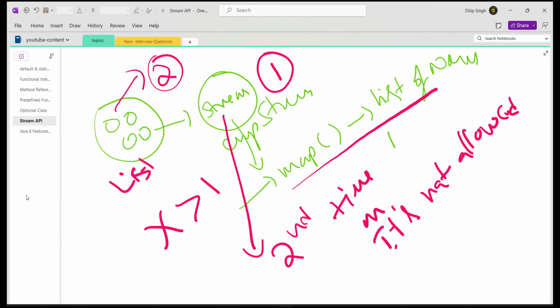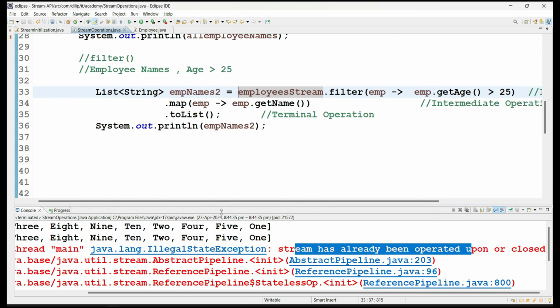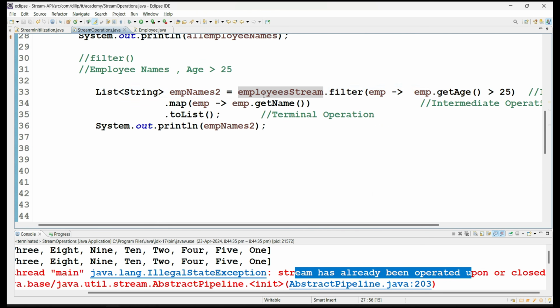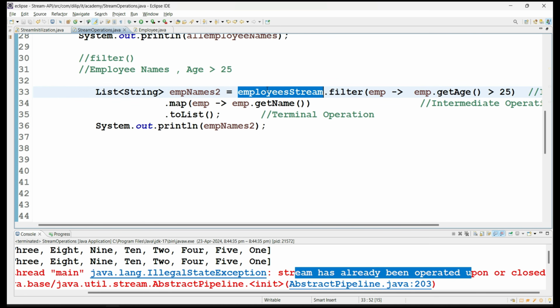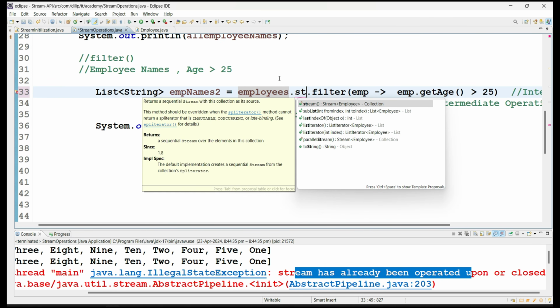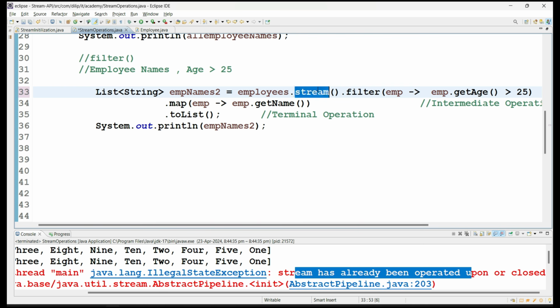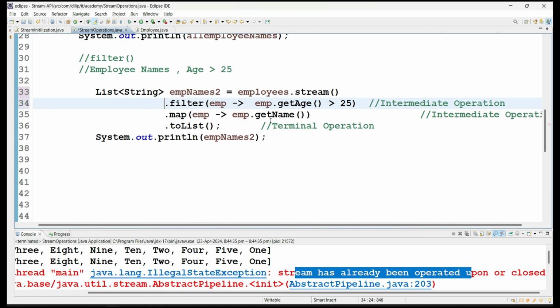So what is the solution here? Let's not use the same stream object, and let's create one more stream object from the original source. What is the original source? The list of employee objects. From this I am doing employees dot stream, and I'm creating a stream object. Now you have created one more stream object and you are performing the respective intermediate operations as well as terminal operations.